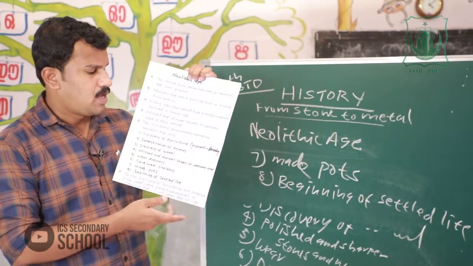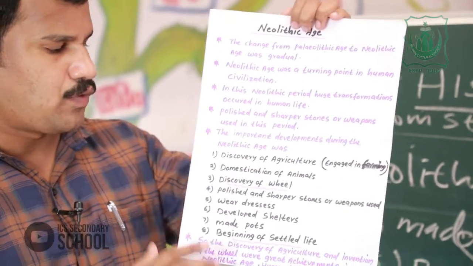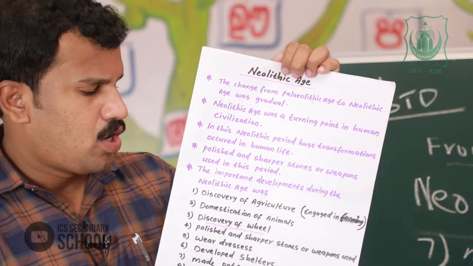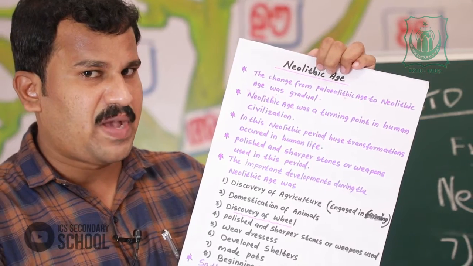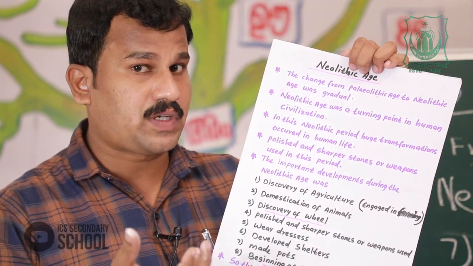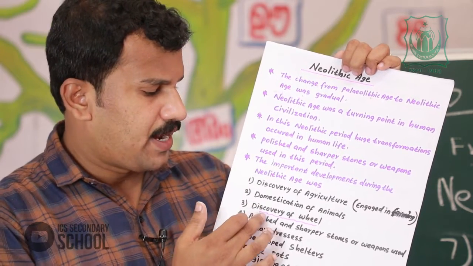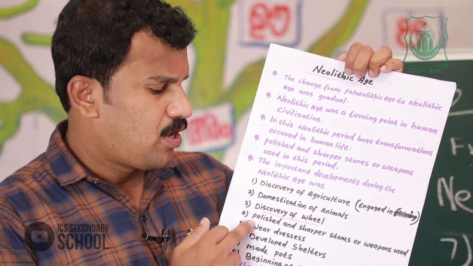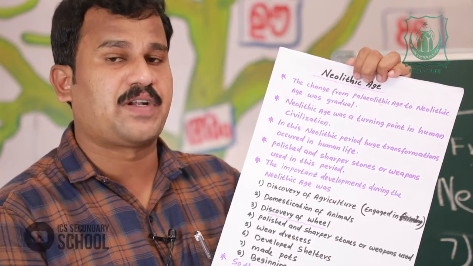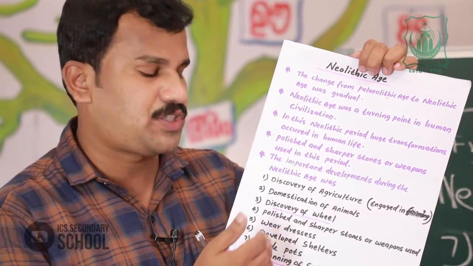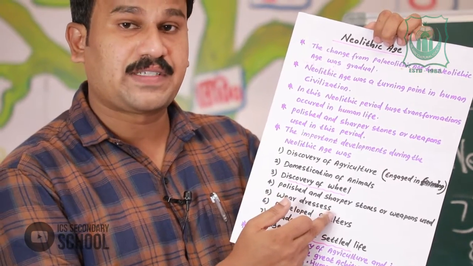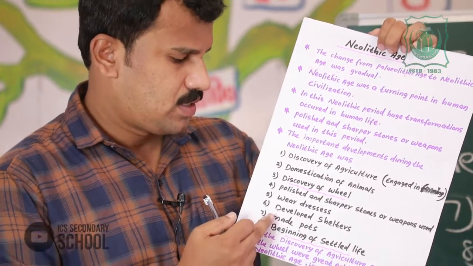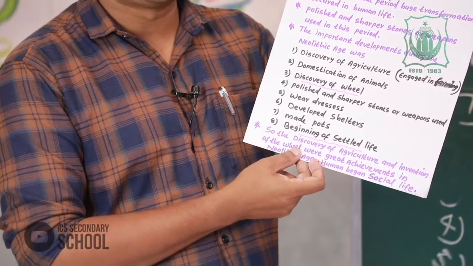So look at this. The important developments during the Neolithic age were discovery of agriculture, that is, people engaged in farming; domestication of animals, mainly dogs, cows, horses, etc.; discovery of the wheel, a great achievement for Neolithic people; use of polished and sharper stones and weapons; wearing dresses; developed shelters; and made different pots.